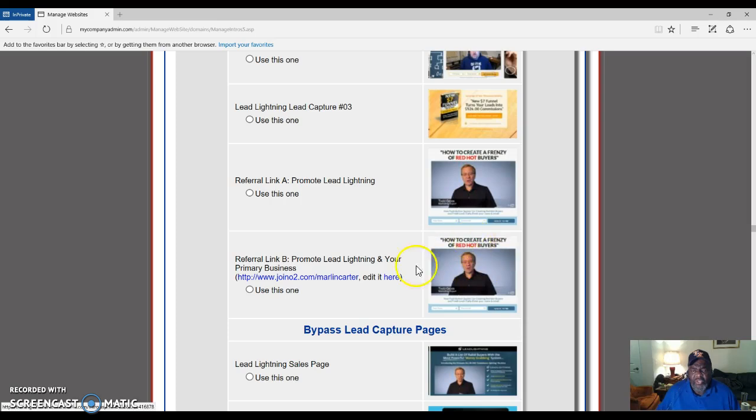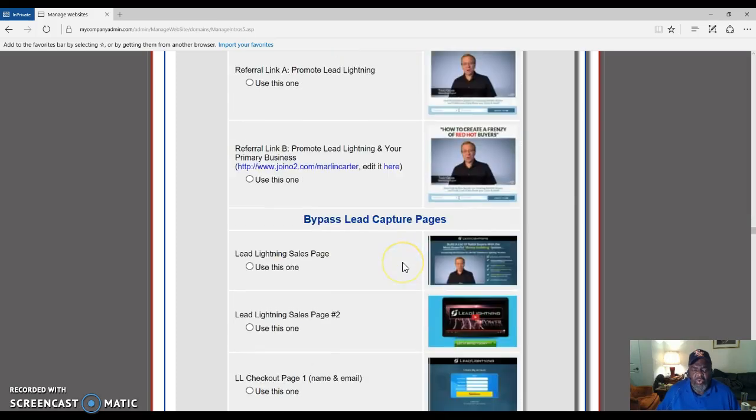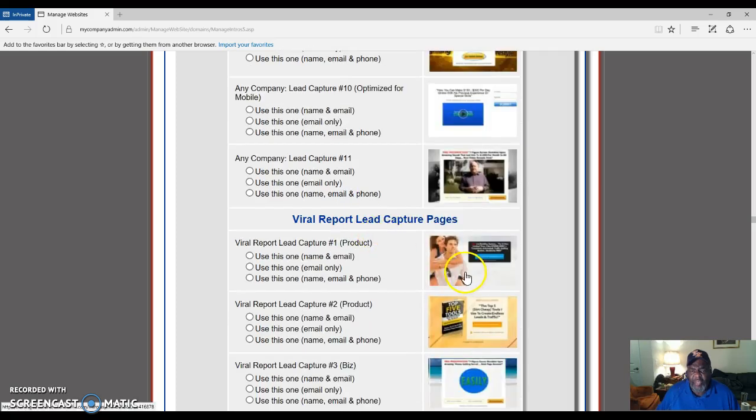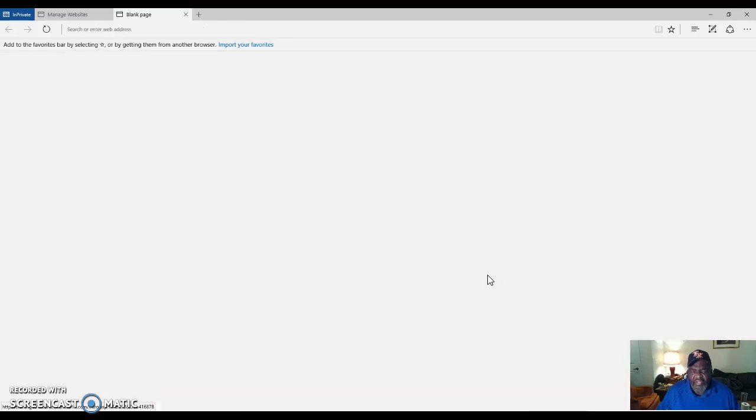I think I want to use, I'm going to just bypass the lead capture page. No, I'm not. I'm going to show you what the lead capture page looks like. Let's use this one right here. And we're going to use just a space for the email address only, not name, email, and phone number, not name and email. We just gonna select use this one, and we just want you to take a look at it right quick.